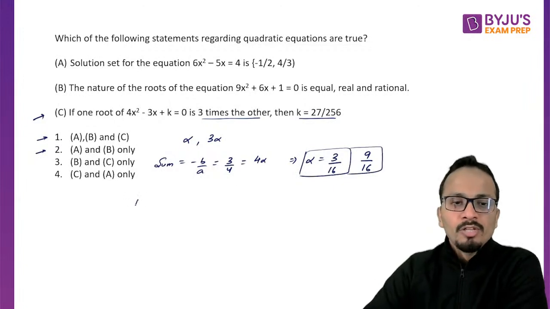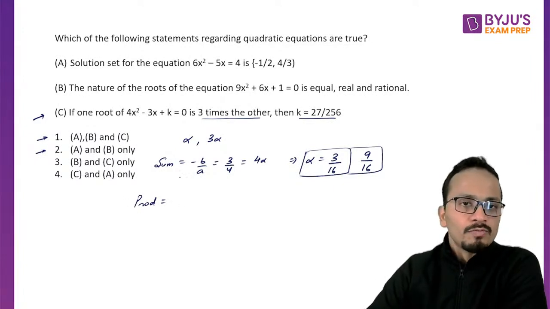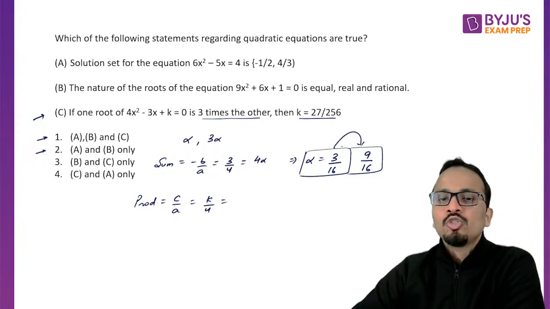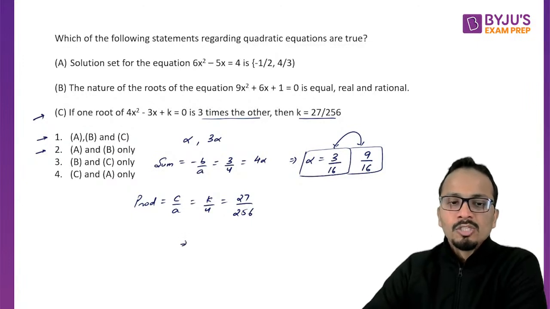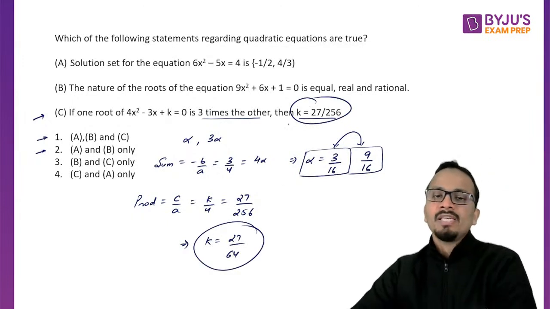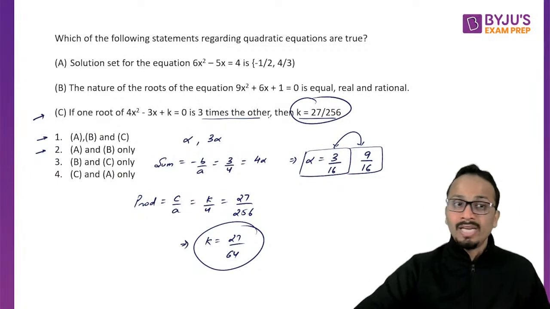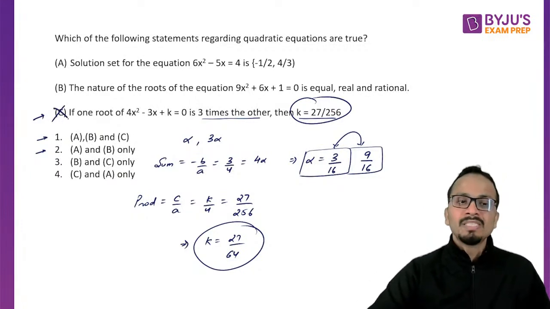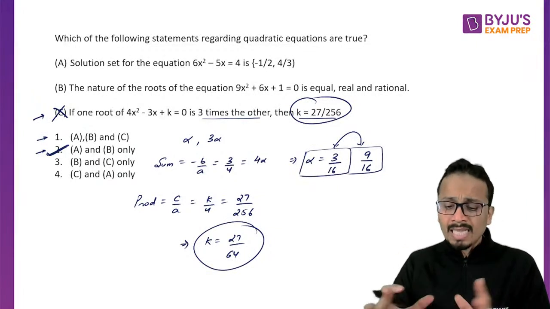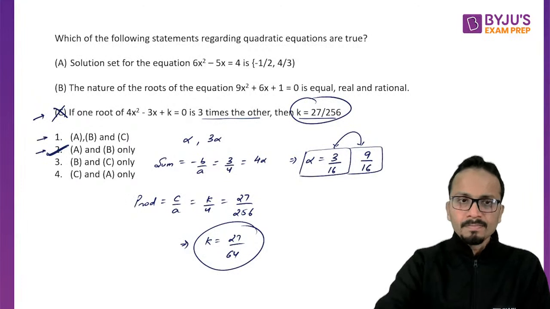Okay. So now I'll use product of the roots. So product of the roots will be c upon a, that is k upon 4. And if I'll multiply these two roots, I'll get 27 upon 256. So the value of k here will be 27 upon 64. And the question says that the value of k is 27 upon 256. So it is not correct. So statement C is incorrect and the correct answer will be A and B only. That is option 2. Okay, fine.